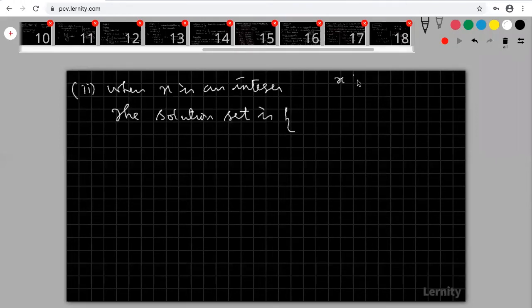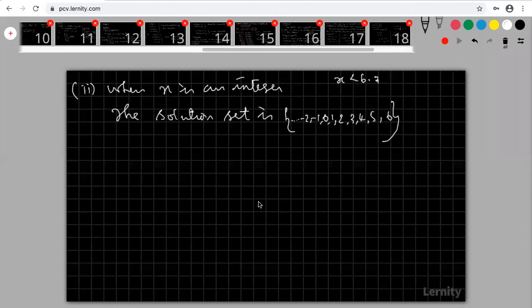The inequality is x less than 6.7. 6, 5, 4, 3, 2, 1, 0, minus 1. Why am I taking 0, minus 1, everything here? Because my x is an integer. Minus 3 also satisfies this, minus 4, minus 5, minus 6, minus 7, minus 100, minus 1000, everything up to minus infinity. So therefore this is my solution set.